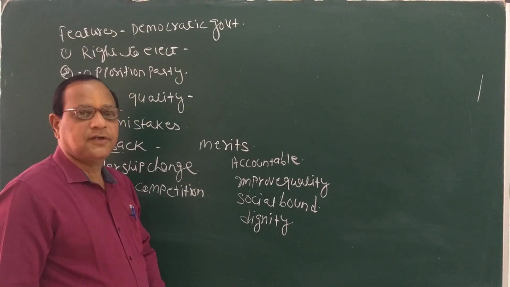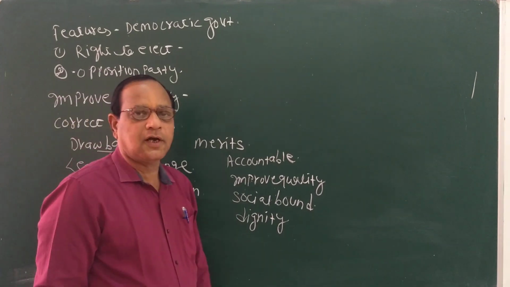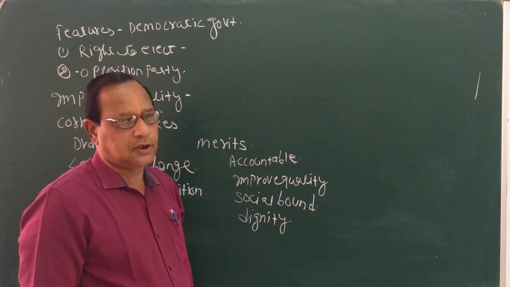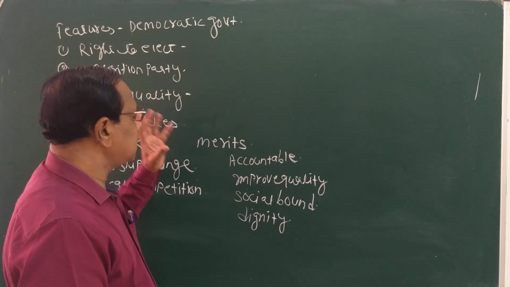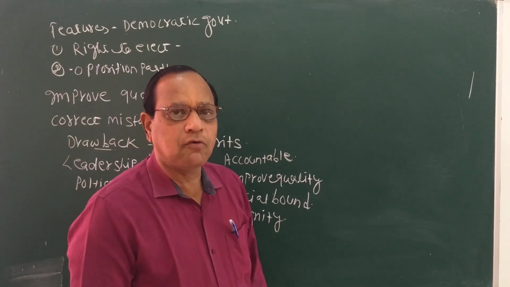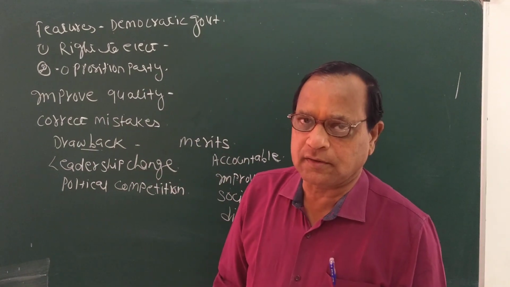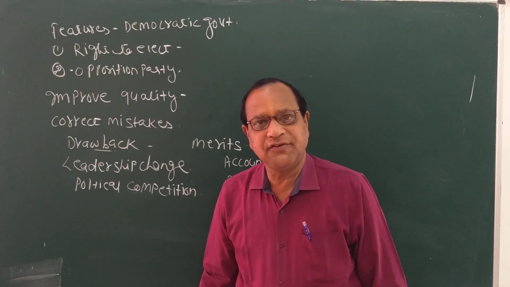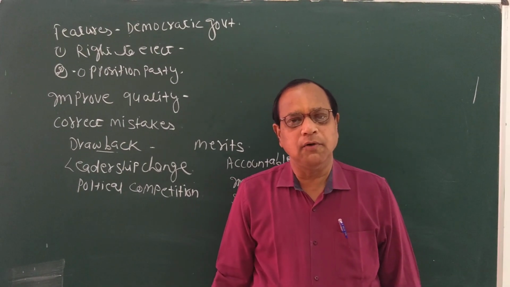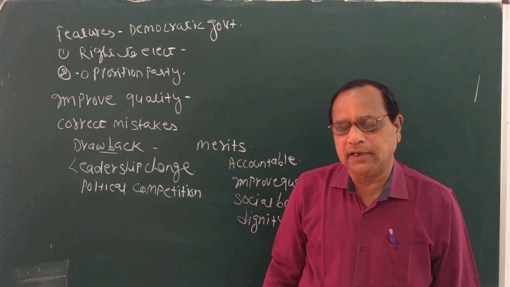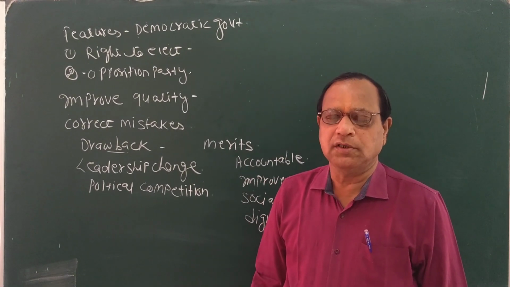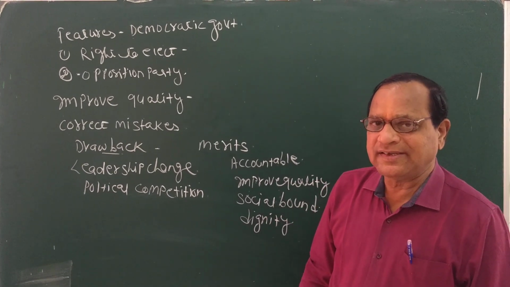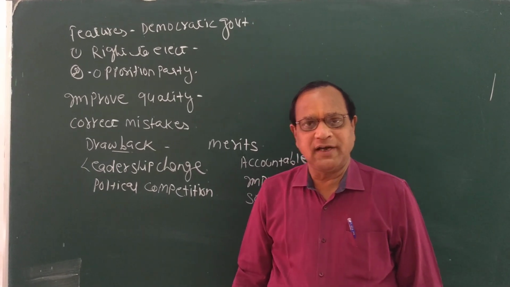See students, yesterday we had discussed democratic and non-democratic government. Today we will discuss the main features of democracy. You know that yesterday we also discussed that, compared to any other form of government, the democratic form of government is the best form of government all over the world. That's why most of the countries are interested in a democratic nature.